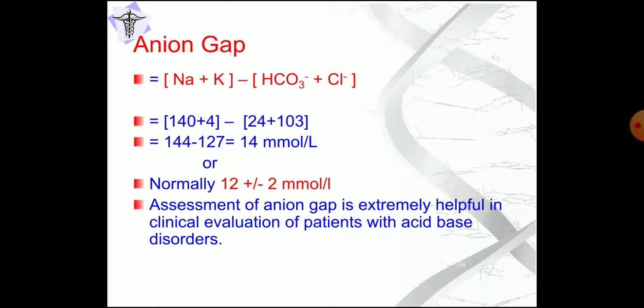So the difference is 144 minus 127, that is 17 milliequivalents per liter or millimoles per liter. The normal anion gap is 12 plus or minus 2 millimoles per liter. You can say both ways, milliequivalents per liter or millimoles per liter.